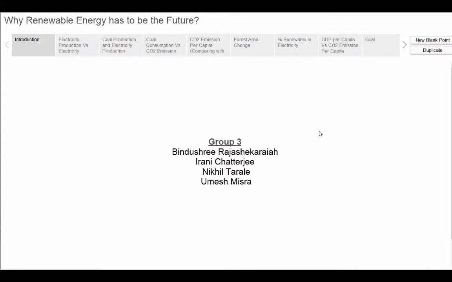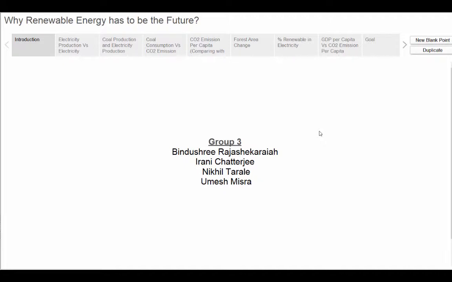We are here to visualize why renewable energy has to be the future. We know what great leaders of the world are busy discussing these days. The topic of the current Paris summit is also climate change. Countries are rushing to give their commitment towards controlling carbon dioxide emission. We wanted to study why all of a sudden this topic is being discussed.